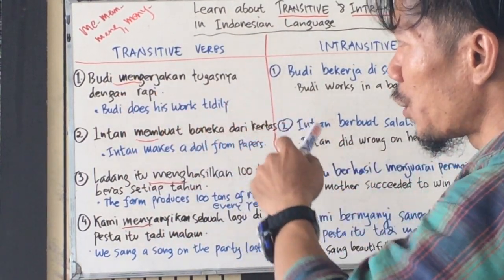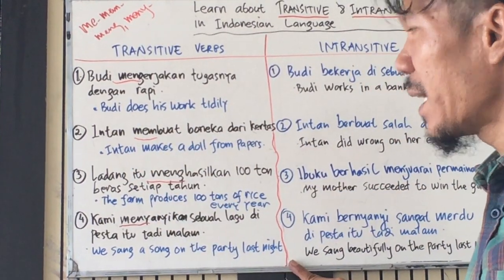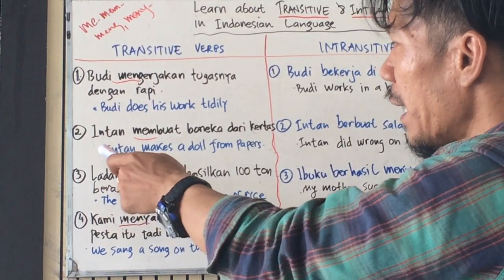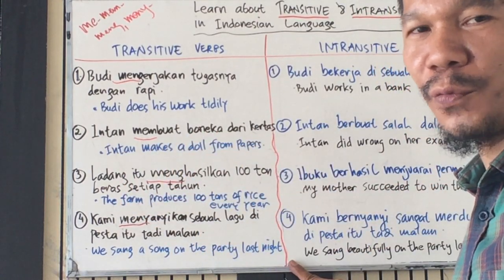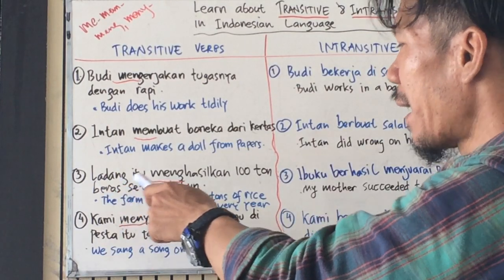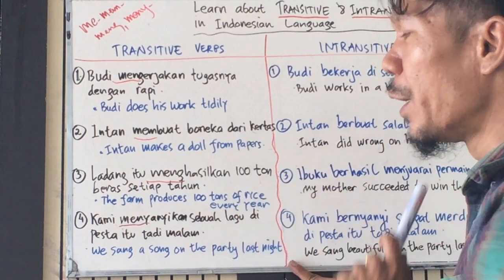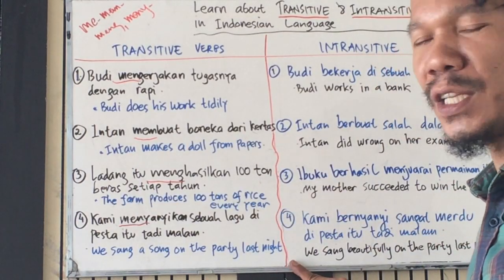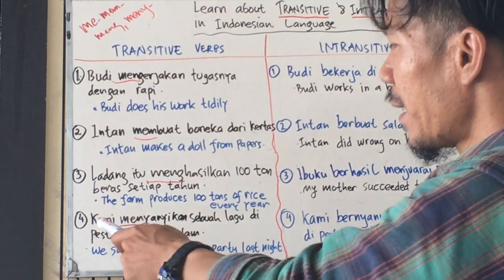Budi mengerjakan tugasnya dengan rapi. Budi does his work tidily. Intan membuat boneka dari kertas. Intan makes a doll from paper. Ladang itu menghasilkan 100 ton beras setiap tahun. The farm produces 100 tons of rice every year.